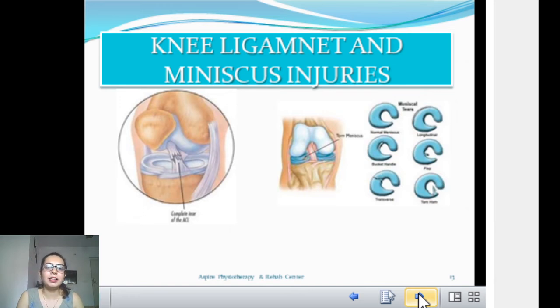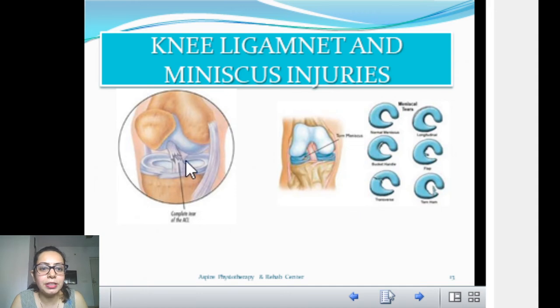Next is knee ligament and meniscus injury. Meniscus injuries are nothing but, what you say, a cushion between two bones, so they are always taking your impact force. Sometimes with impact you have a little bit of rotation in your bone, and because of that the meniscus is prone to injury and tear, different kinds of tears.